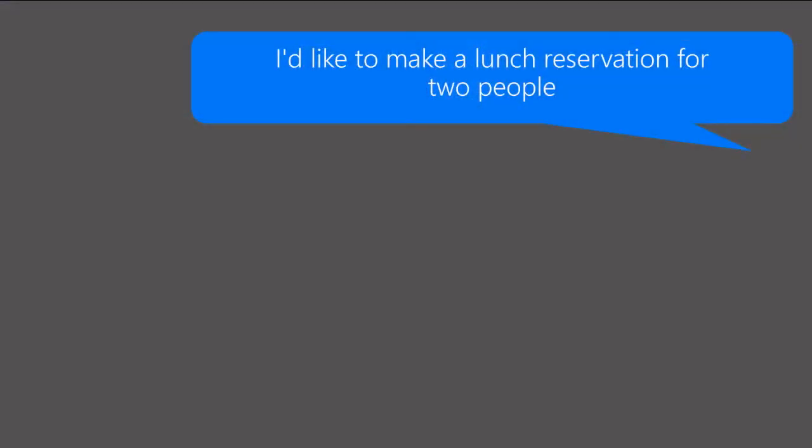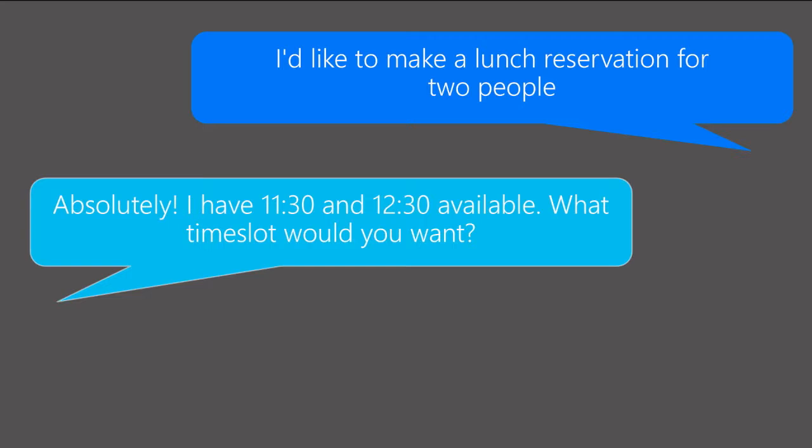In addition, it's also very possible that I would set up a bot and an interaction like this could happen. Let's say that we've got a possibility to reserve lunch tables. So somebody sends a message to the bot and says, I'd like to make a lunch reservation for 2 people. So the bot comes back and says, absolutely. I have 11:30 and 12:30 available. What time slot do you want?